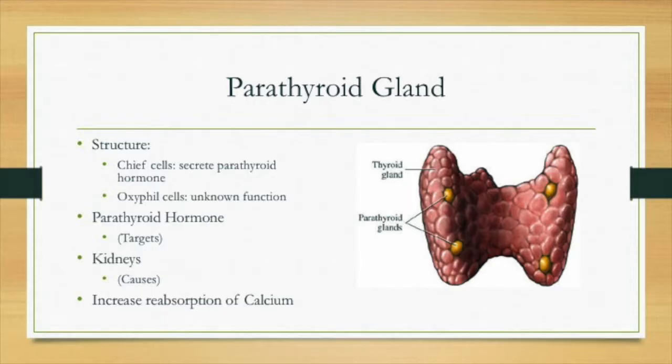Parathyroid gland. Structures of the parathyroid gland include chief cells, oxyphil cells, and then it also contains the parathyroid hormone. As for the chief cells, they secrete parathyroid hormone, and the oxyphil cells, they have an unknown function. For parathyroid hormone, it targets the kidneys and increases reabsorption of calcium.